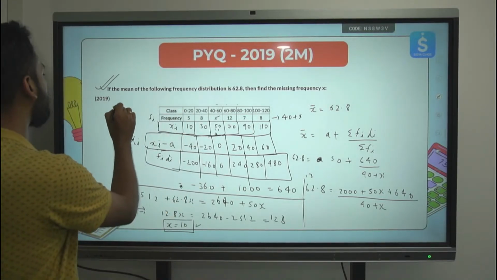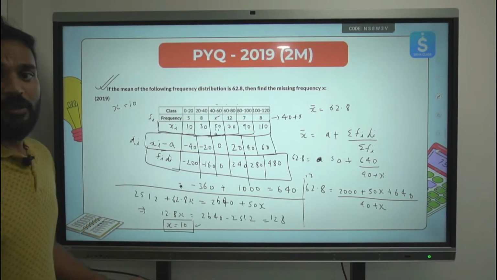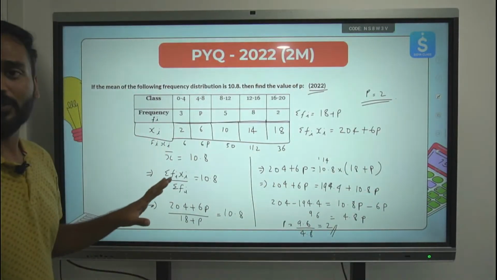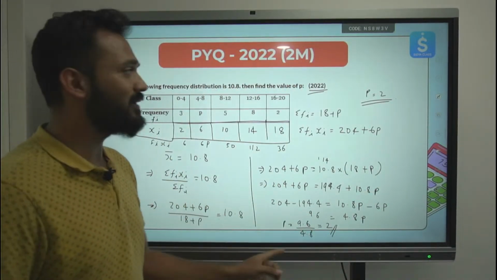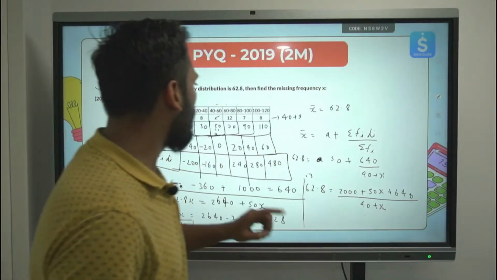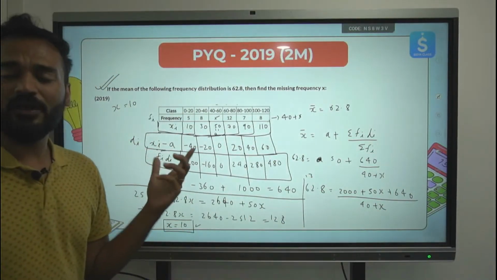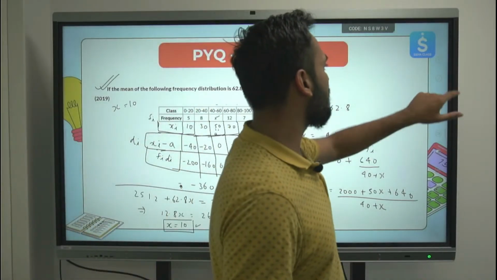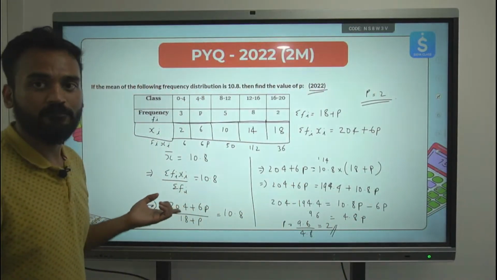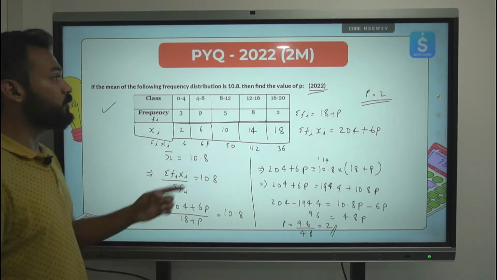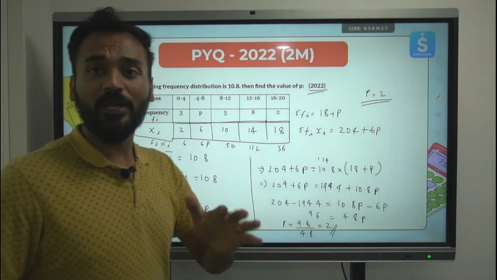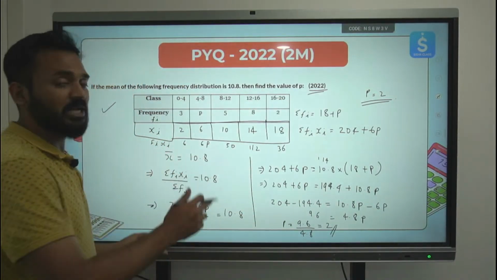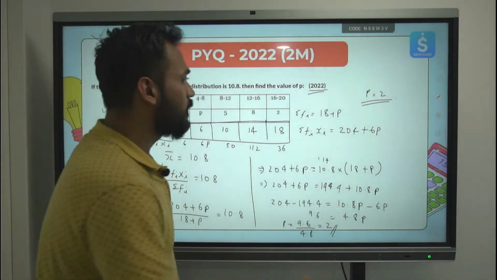So here the correct answer is x equal to 10. If you see the previous question and this question, both are similar questions. This was asked in 2022 and this was asked in 2019. The only difference is both the questions are solved in different ways. Both are for 2 marks. Whichever way you feel is comfortable for you, you can solve it in that way. These are 2 different questions, asked in 2 different years, separated by 3 years, 2022 and 2019. So you can expect such type of question in 2024 as well.